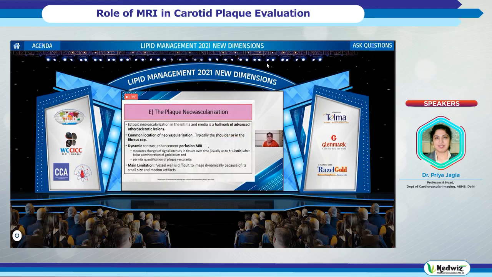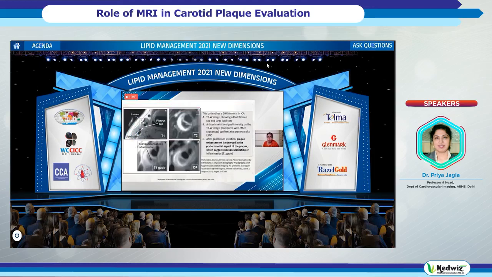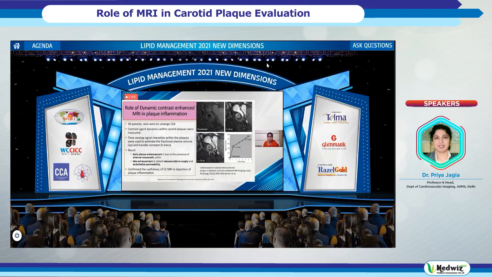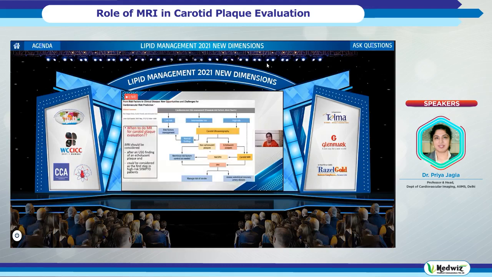Again, the next thing we can look at is plaque neovascularization. What we do is we give contrast, and on delayed enhancement, if you see a bright signal, this is suggestive of neovascularization, suggestive of an inflamed plaque. So these are all features of inflammation, suggesting a plaque which may rupture soon.